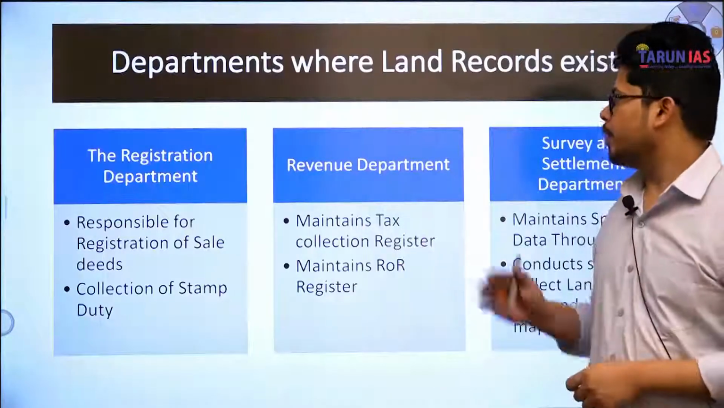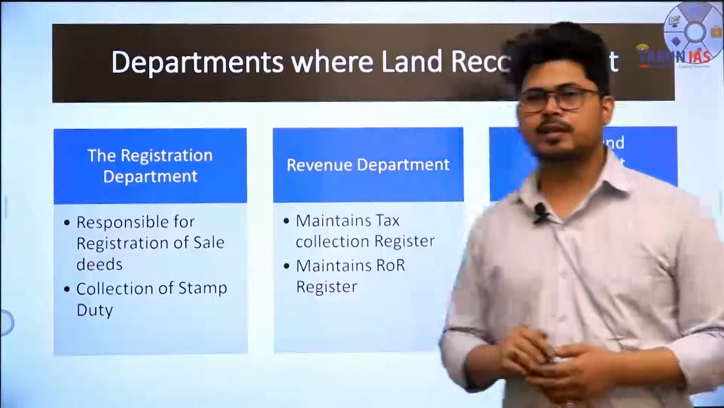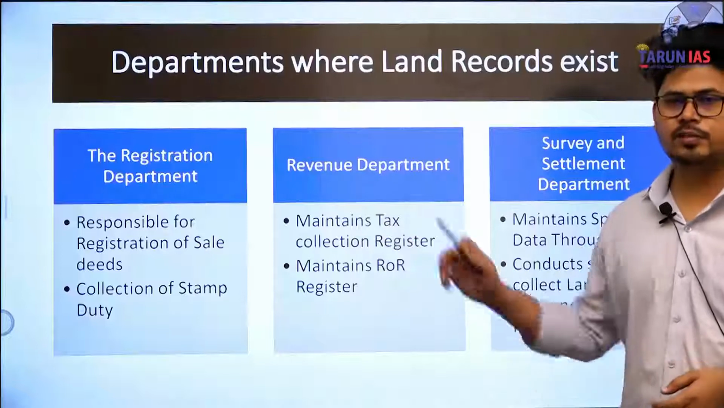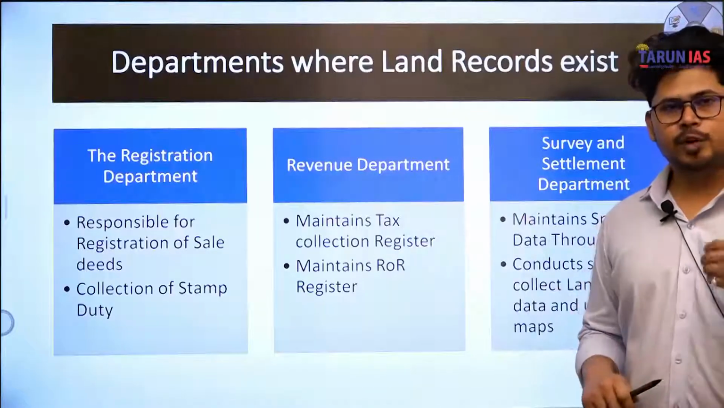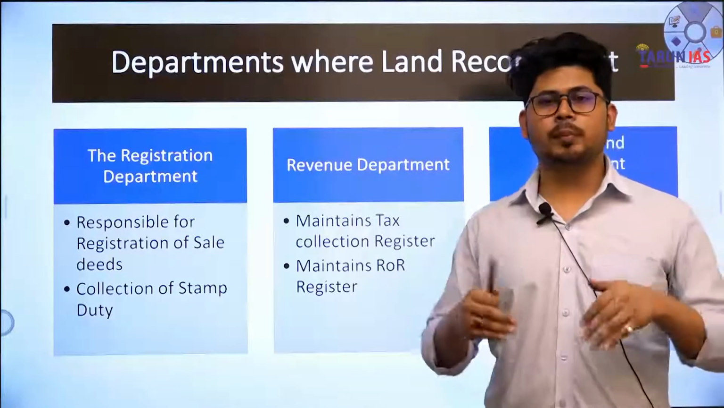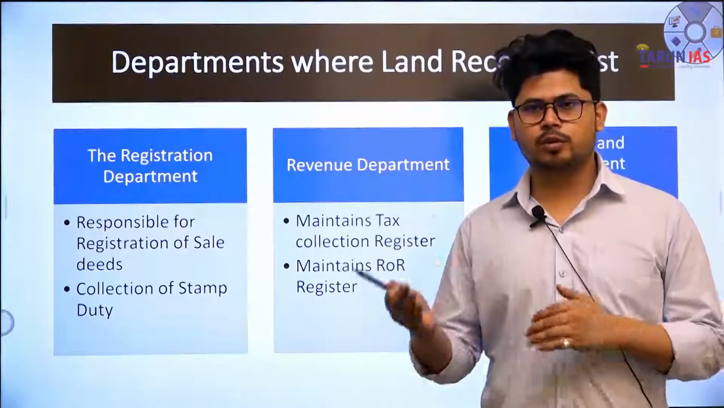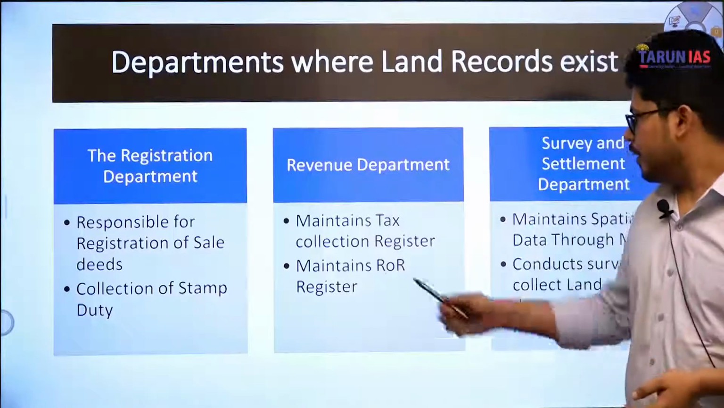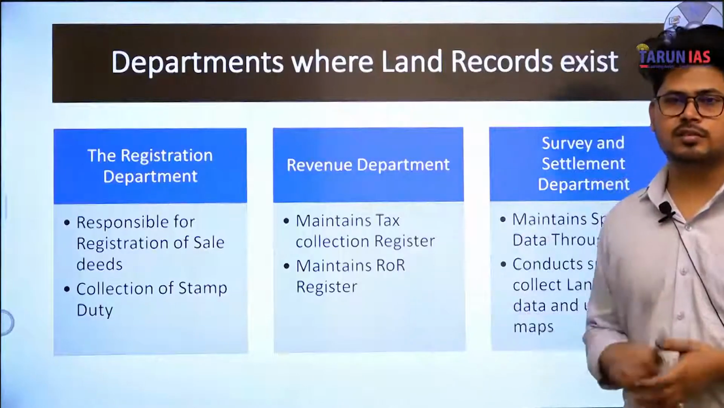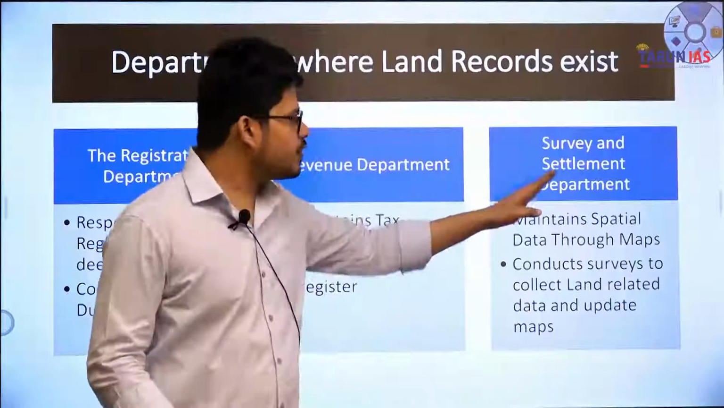Okay. तो departments, the registration department, और इसको registrar कहते हैं, ठीक है, responsible for registration of deeds and collection of stamp duty. The second was the revenue department. The revenue department assesses and manages a register where the property taxes are managed, जहाँ पे आप जितना भी अपनी property पे tax pay करते हैं वो note होता है. And it maintains the ROR register. This is the record of rights register, ठीक है.